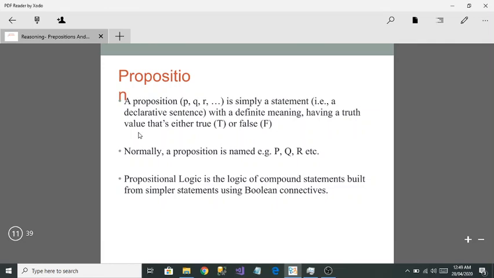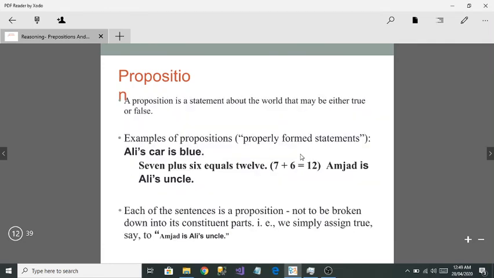That is called a proposition. Normally a proposition is named P, Q, R, or you can say A, B, R, it's your choice, but it's normally P, Q, R, nothing else. So what is propositional logic? It is the logic of compound statements. You are going to use Boolean connectives between them. That means between this P, Q and R you are going to use connectives. So let me take you to the next slide.